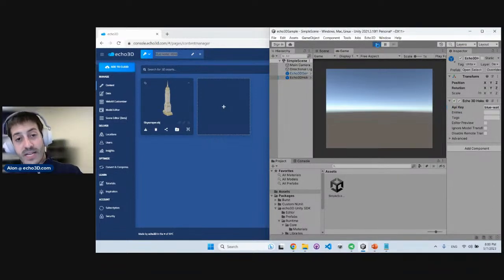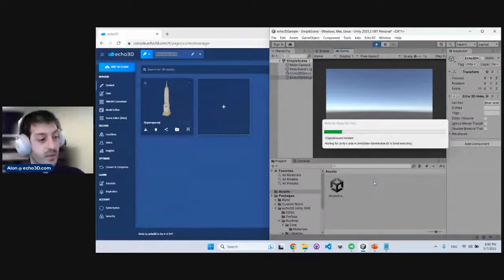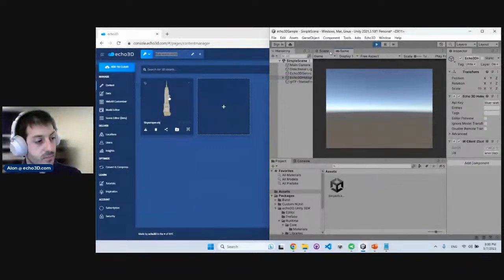Data will start streaming from the cloud into Unity, very similarly to how it streamed from the cloud to my phone earlier. And I'll be able to see the same Empire State Building now in a 3D VR environment inside Unity. So let's give it a sec to load, and we'll be able to see that. Super, super simple. As I showed, just have to embed our SDK and then insert that API key so our system will know which assets to stream in. So let's see how that works.